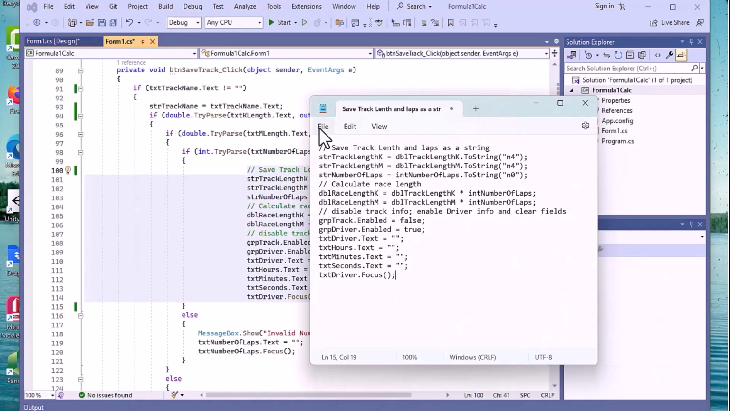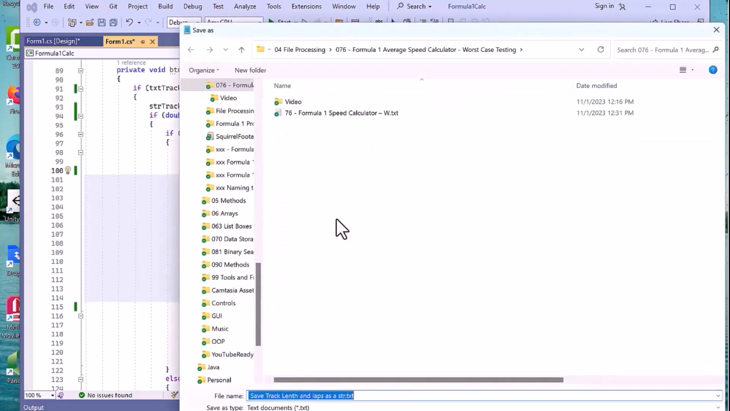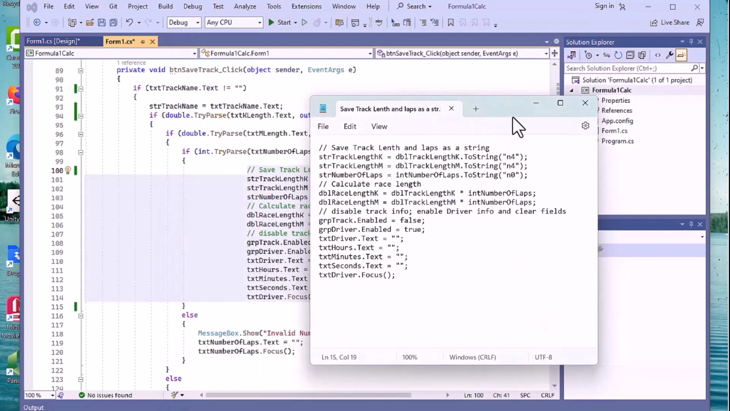I'm going to save this real quickly. Save as. We'll go save track. Let's call this save track length and lap as a. That's fine, I don't care. And I'm going to put it into worst case testing, which is right where I've got it. So I'm going to leave it right here so I can find it later. We'll just lay it there, and then I'll move it off the side. I'll keep it open.